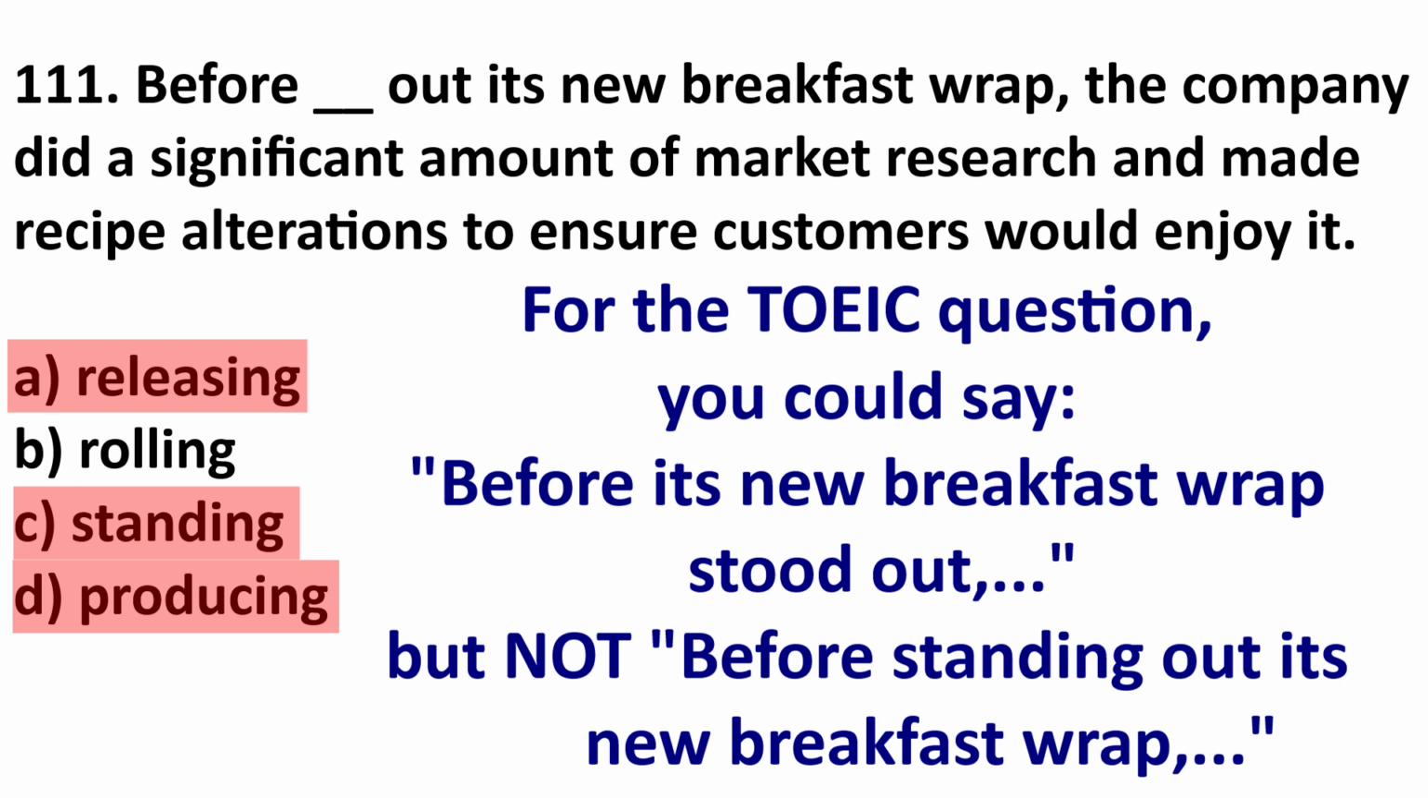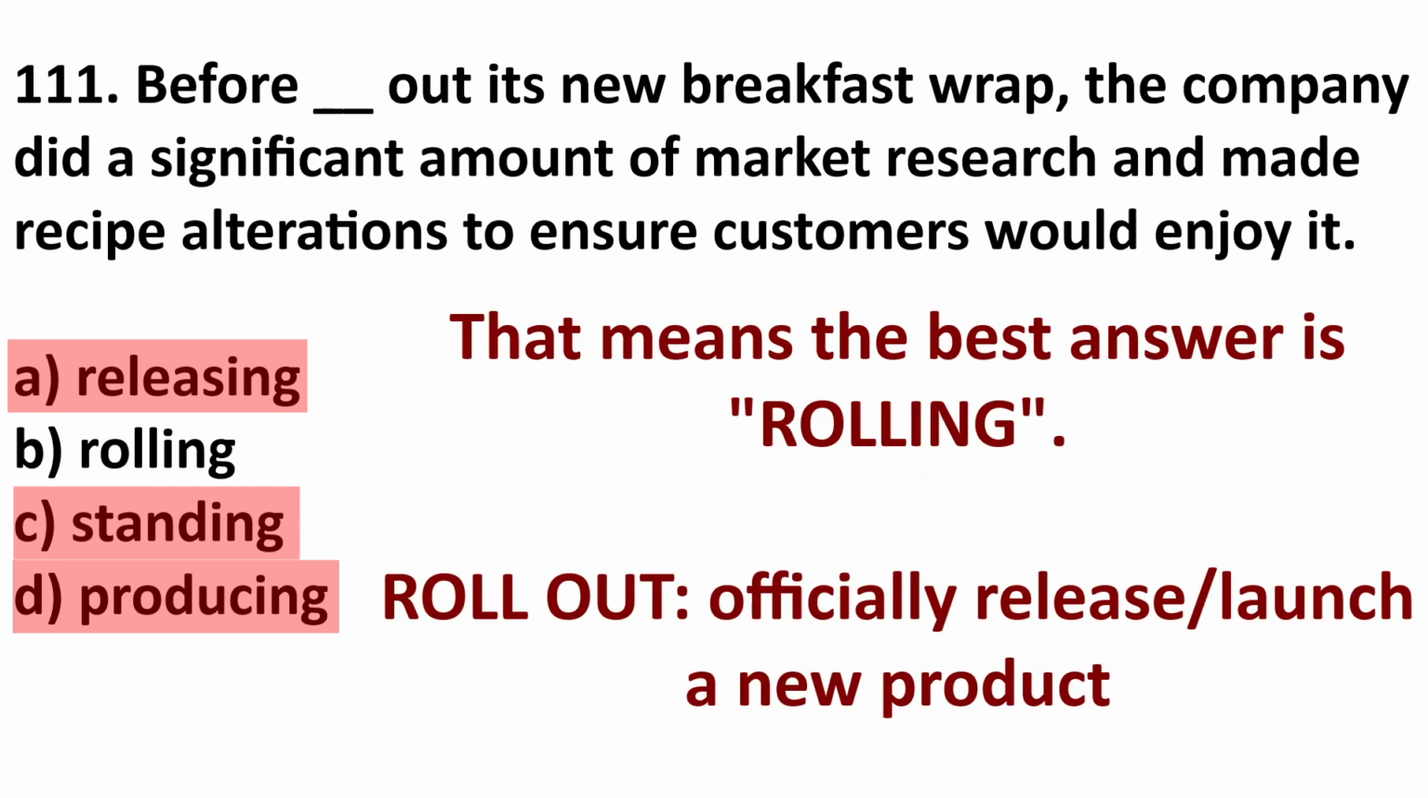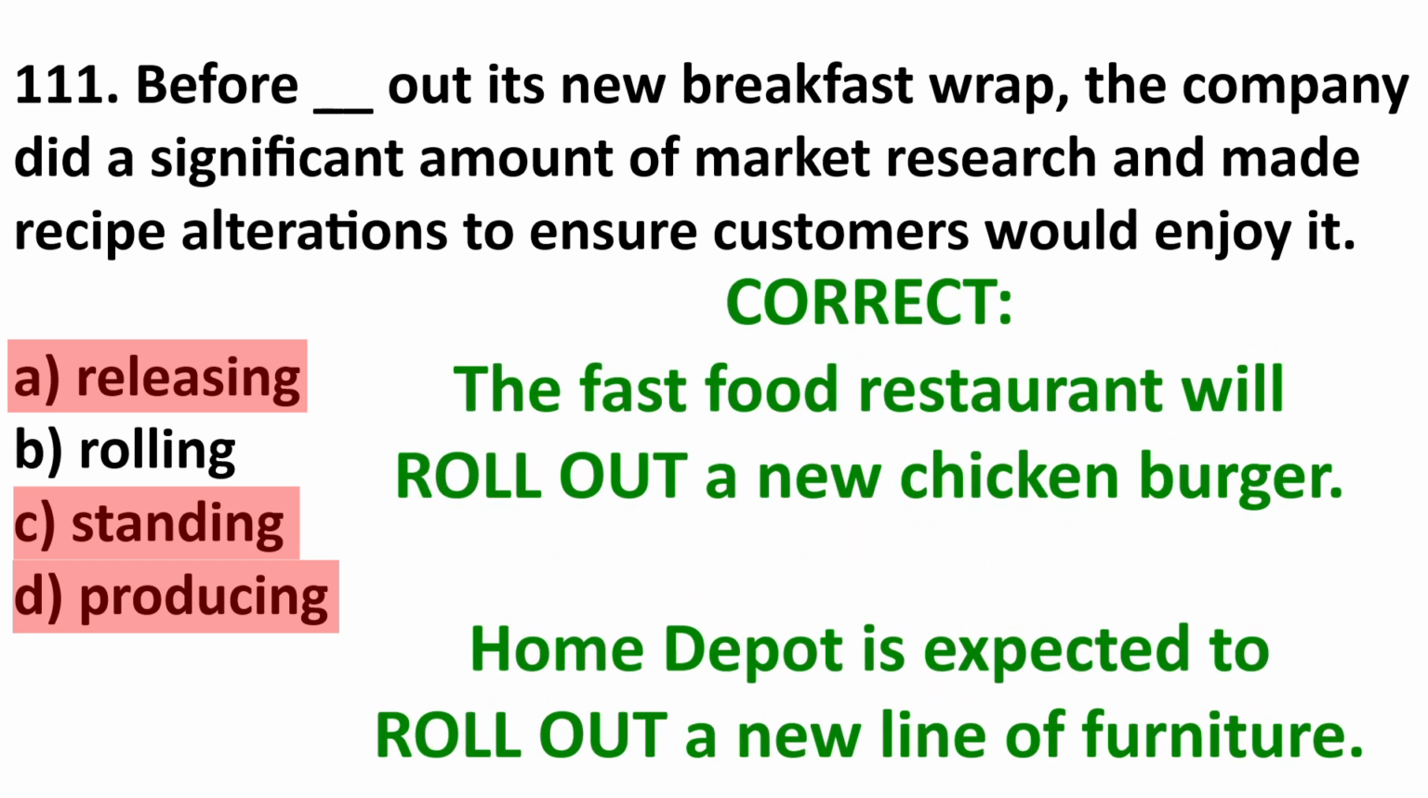So the best answer is rolling. Roll out is to officially release or launch a new product. For example, the company or business rolls out a product. The fast food restaurant will roll out a new chicken burger this week. Home Depot is expected to roll out a new line of lawn furniture.